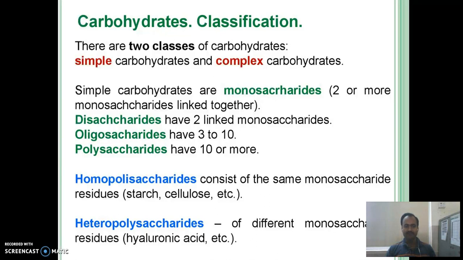Polysaccharides are of two types: homopolysaccharides and heteropolysaccharides. Homopolysaccharides consist of the same monosaccharide residues, for example starch. Heteropolysaccharides have two different monosaccharide residues, for example hyaluronic acid.